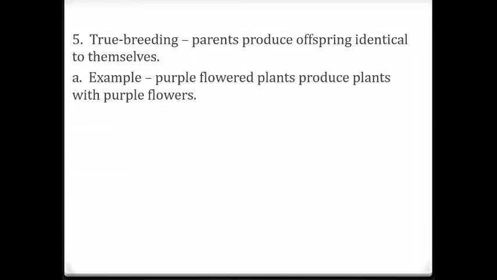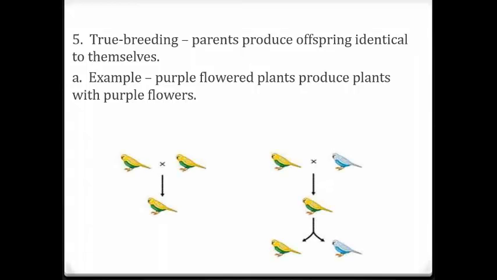For example, if he took a purple flowered plant and mated two purple flowers, and all of the flowers were also purple, that would be true breeding. If we take a look at this picture, this would be true breeding. This particular bird, they both have identical traits, and all their kids have identical traits as well.